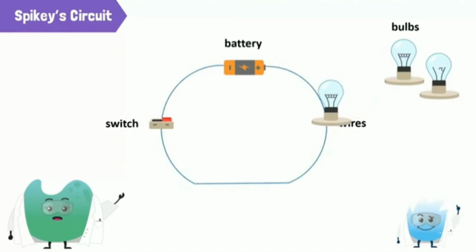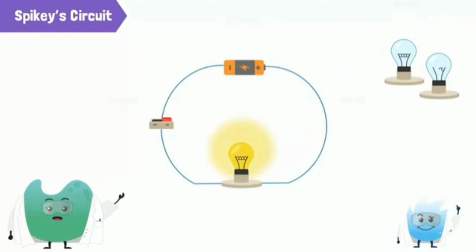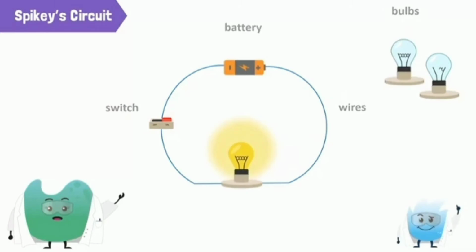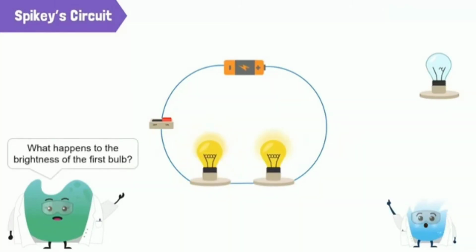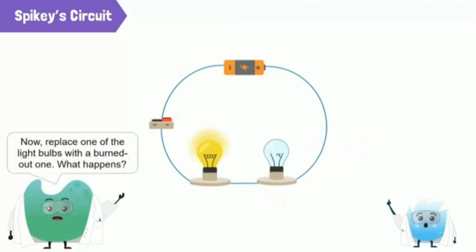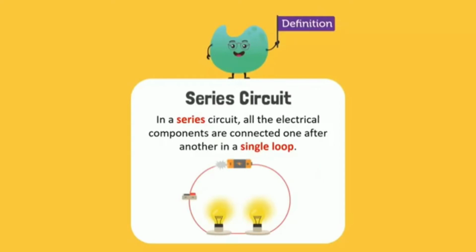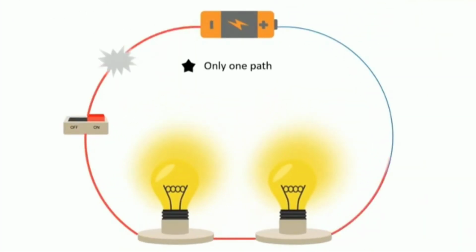If you see, the battery, the switch, and the light bulbs are all connected in one wire. When you put more than two bulbs together, the other bulbs will grow dimmer. When you remove or replace a bulb with a broken one, all the lights will go out. This happens because there is only one path for the electricity to travel through. In this type of circuit, when one path is broken, the circuit becomes incomplete. And when the circuit is incomplete, the electricity stops and none of the bulbs will light.